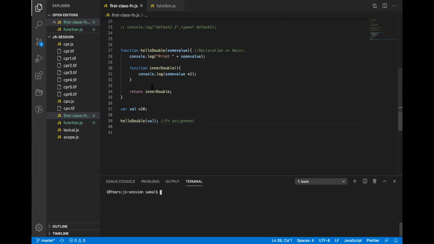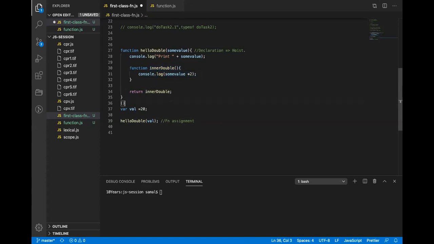So what is really happening here? When I call this function hello double with a value, it executes this, and this is that function. There's a definition inside this, and now here it is returning something. It is returning a definition of a function. I'll come to that. It is returning a definition. It is not calling it here.